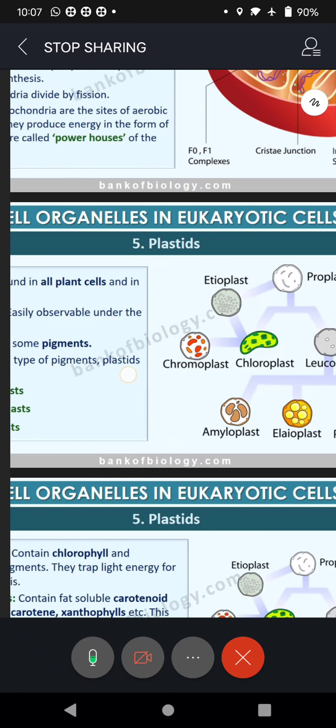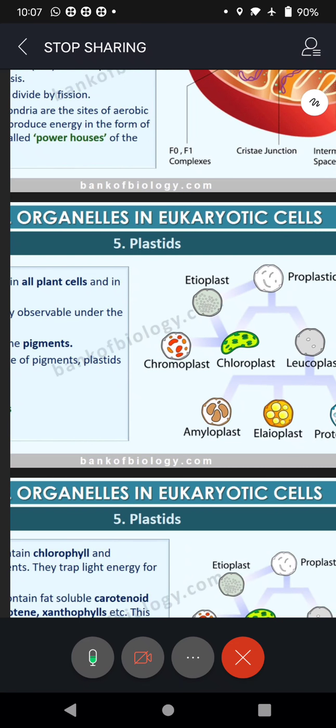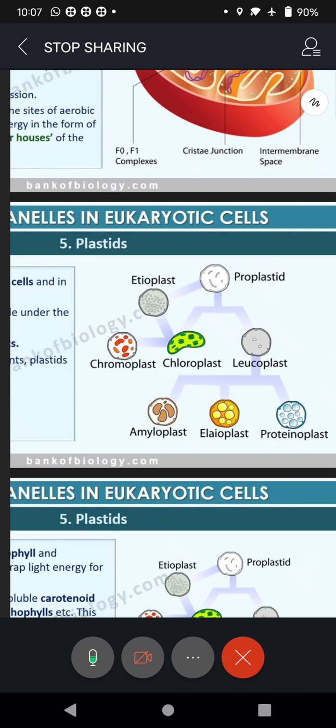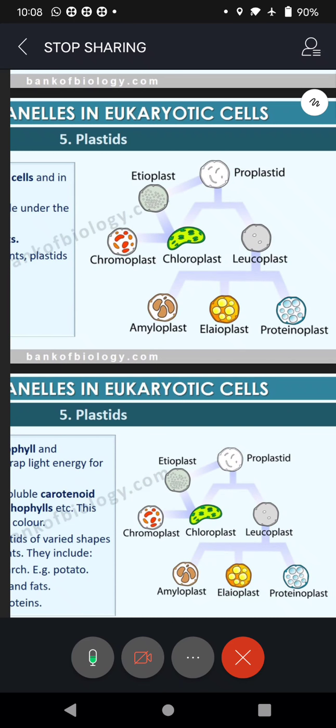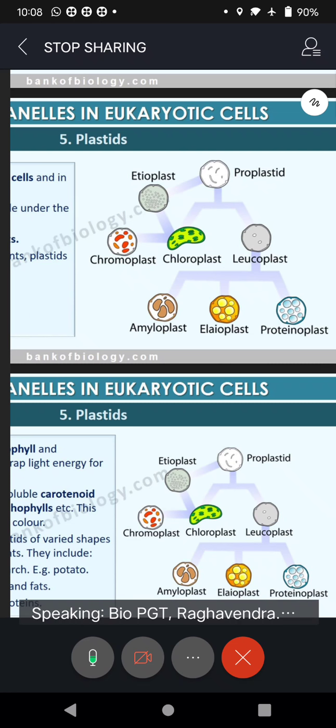Okay? So look at that. Chloroplast, you are able to see green color. Why green color? Any idea? Prajwal? Yes, there is a green color pigment called chlorophyll present in chloroplast.